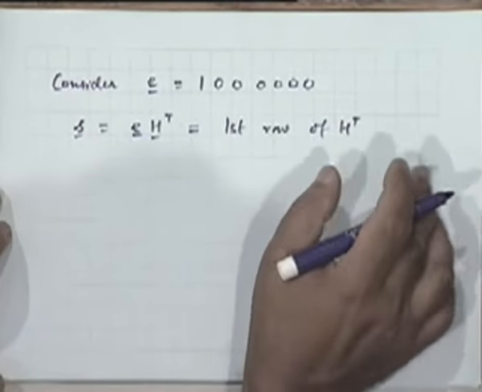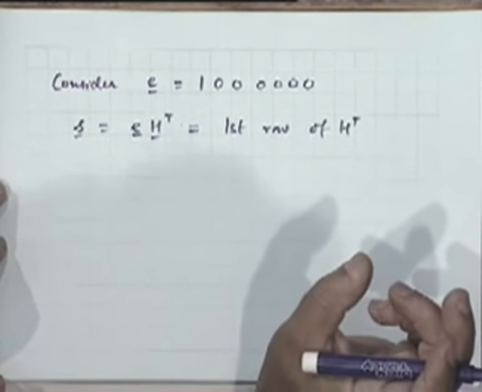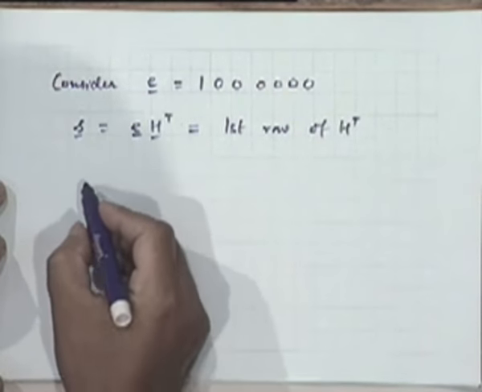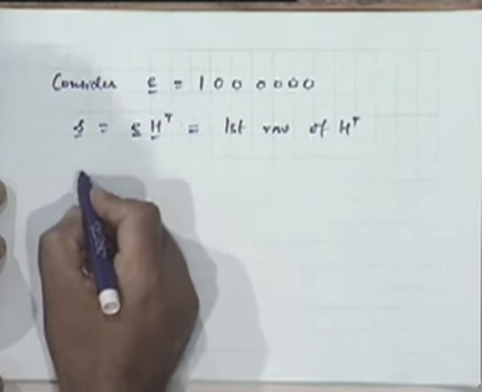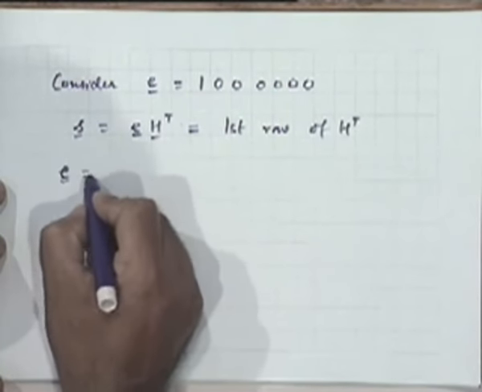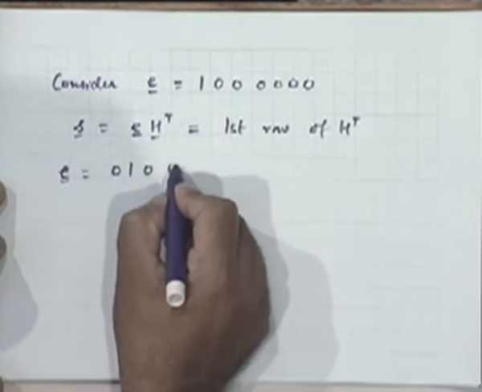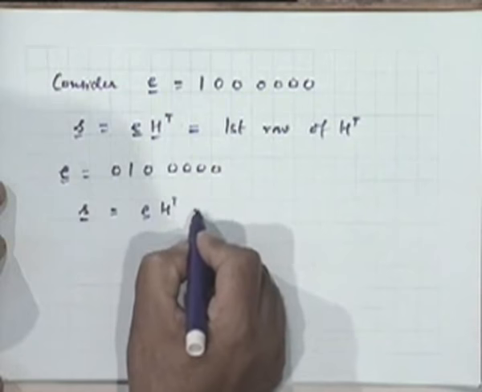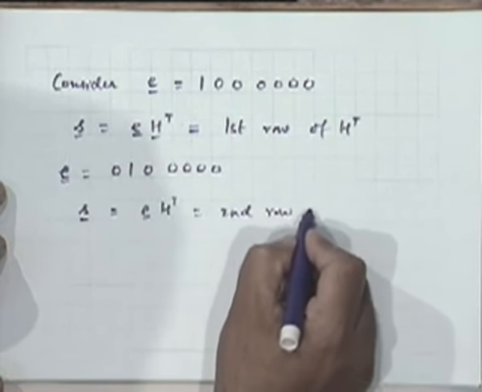All right, one more. It's nothing but the first row of H transpose, not the column, because the syndrome sequence is an m-dimensional vector. It cannot be the column. Column is an n-dimensional vector. All right. Similarly, if I take the sequence E equal to 0 1 0 0 0 0 0, what will S be? Again it will be the second row now, right?